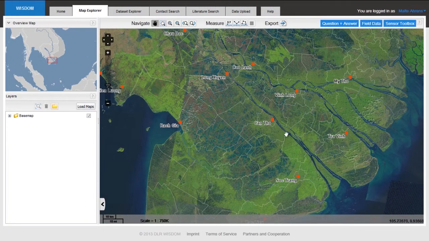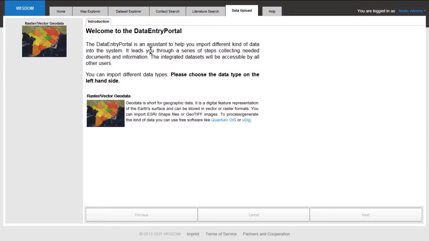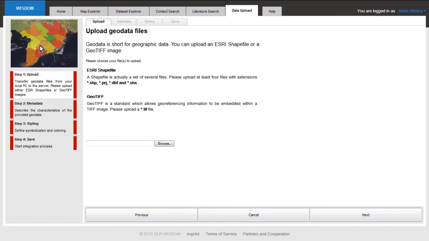You have seen statistical data, geodata, you have seen the sensor network. I have already shown you how to download the data from our Dataset Explorer and how to download graphics that were generated. But what if you say, I would like to upload some data to the system? Well, you just go here to Data Upload. You're now coming to our Data Entry portal, where you can upload raster and vector geodata.